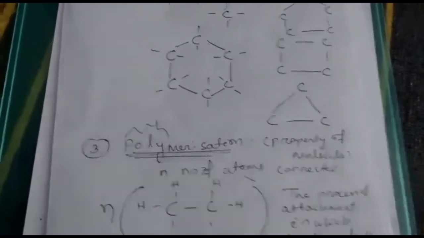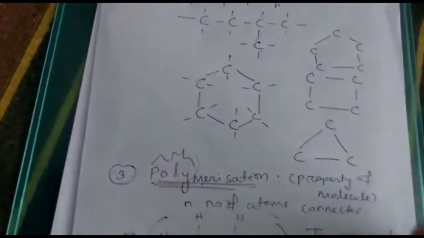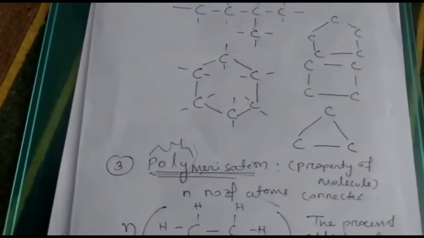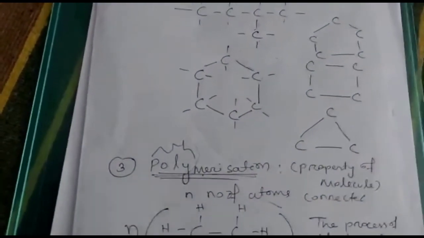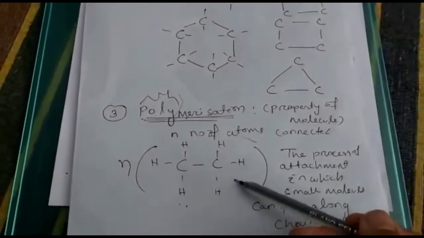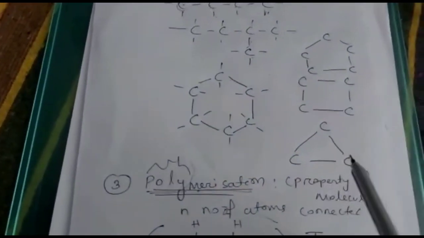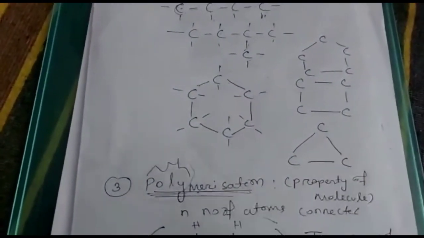Here there is only one difference. It is the long chain by the combination of atoms, and it is the long chain by the combination of molecules. This is the only difference. It is the combination of molecules in the long chain, and it is the combination of atoms in the long chain. Okay, then we will discuss the next property.